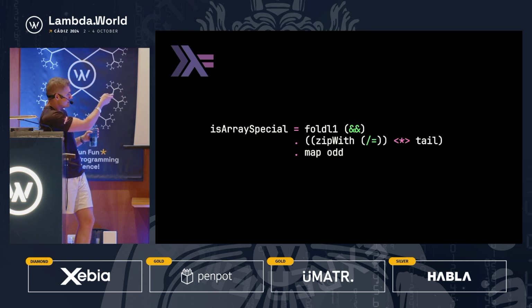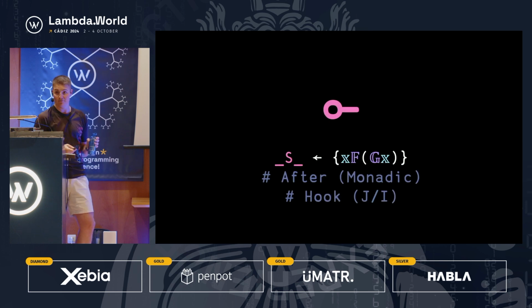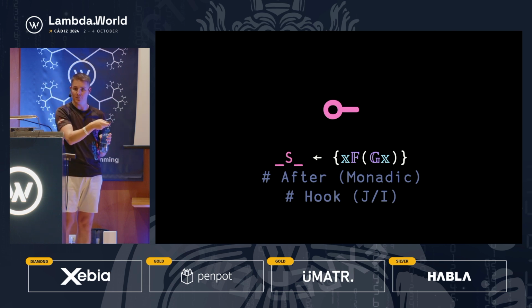So what is this? You might be familiar with zipWith. That's the zip tail trick that we saw using the slicing in Python. And the not equal to is spelled a little bit odd. Usually I'm used to seeing the exclamation mark equal to, but here it's a slash equal. But what is this angle star angle? That is the S combinator that we saw earlier, and that I said was a little bit odd, but it is fundamental. So what are we doing here? We're applying G, our unary function, to the right argument, and then passing that along with the original argument X to our binary function F. That's exactly what we need to do here.